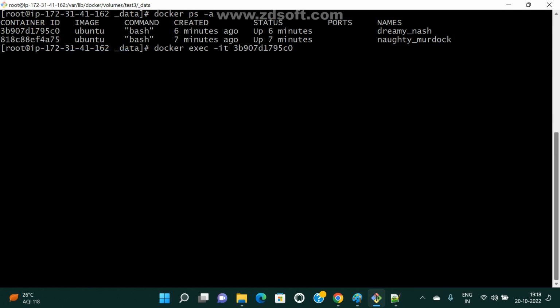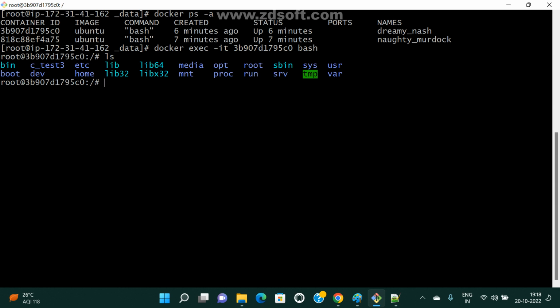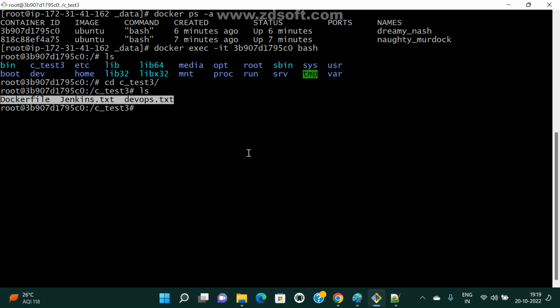Paste it and the prompt: which one? /bin/bash only, this is the default process. I want to connect to bash. That's it. Now check here. Go to your volume path, that is your container path. cd space c underscore, now ls. See here, automatically we can see the files in our container path.